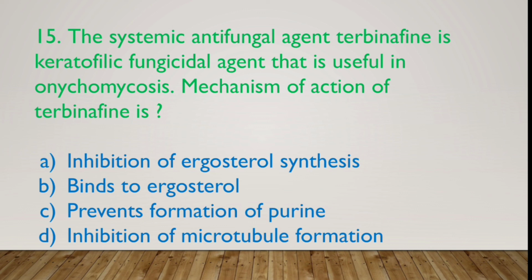So guys, the correct option is inhibition of ergosterol synthesis. As we know, terbinafine acts on the enzyme known as squalene epoxidase. So ultimately it will prevent the formation of the fungal cell membrane. So this is the mechanism of action of terbinafine. The correct answer is inhibition of ergosterol synthesis.